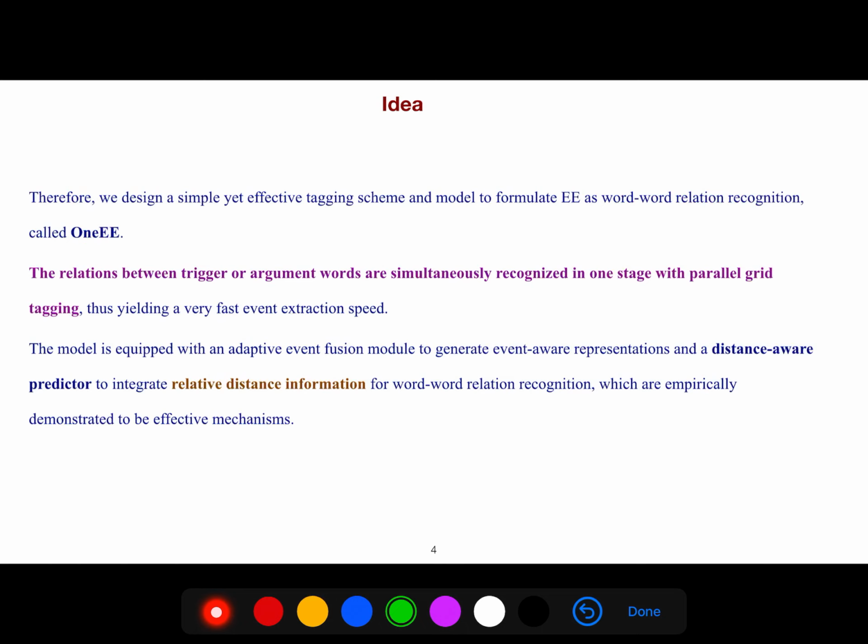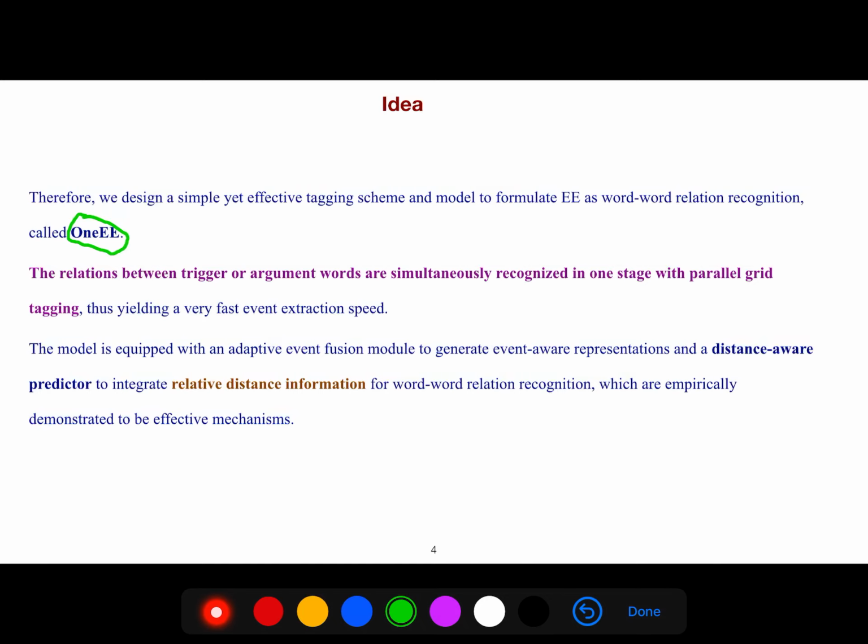So we design a simple yet effective tagging scheme and model to formulate event extraction as word-word relation recognition. We call it OneEE, as I said. The relations between trigger or argument words are simultaneously recognized in one stage with parallel grid tagging, thus yielding a very fast event extraction speed.